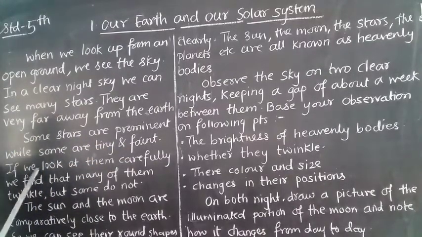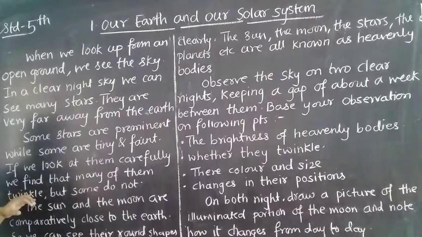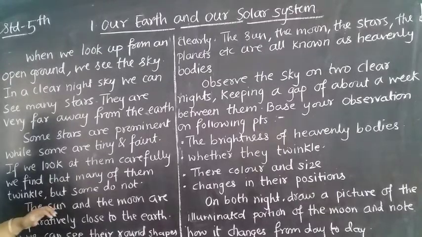Then see, if we look at them carefully, we find that many of them twinkle. Whenever we see towards these stars, we see that they are twinkling. But some do not twinkle. The sun and the moon are comparatively close to the earth.